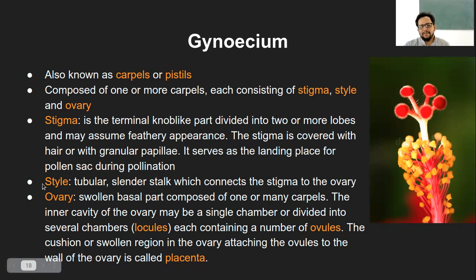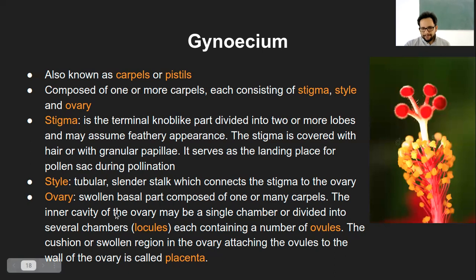And then the style, which is the middle part between stigma and ovary, is tubular in nature, that means tube-like and slender, a little thinner stalk, which connects the stigma to the ovary. That is the only description of the style. The function of the style is to help carry the pollen grains from the stigma to the ovary. Once deposited on the stigma, the pollen grains will be carried further to the ovary, and then the fertilization will happen. So that is another function of the style.